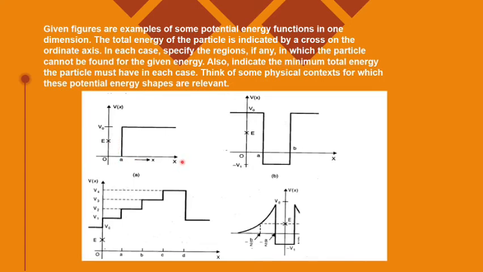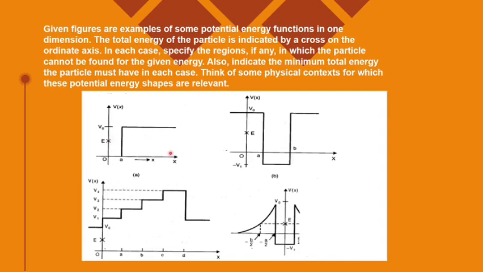So this is the potential energy function with distance. Taking the first graph first, at 0 position there is no potential energy. The potential energy is V naught when x is equal to A, and when x is greater than A, the potential energy is also V naught, which is greater than the total mechanical energy, which is not true. So it can exist only where x is less than A, because if potential energy is greater than total mechanical energy, kinetic energy will become negative, which is not the case.